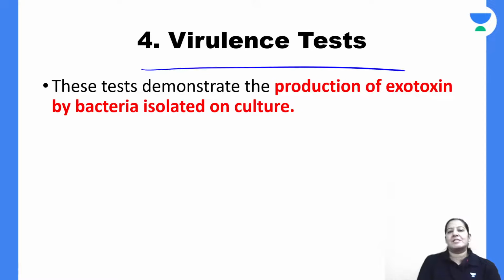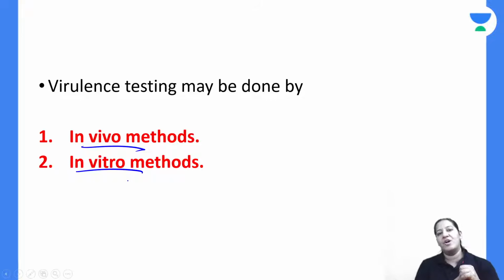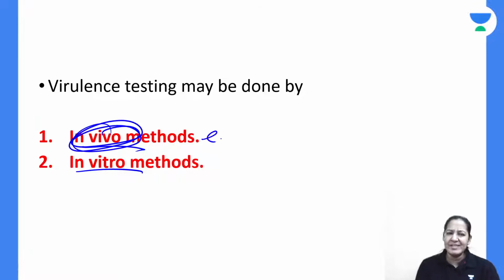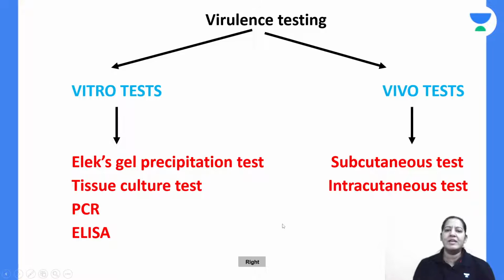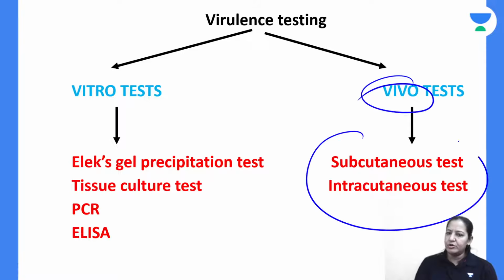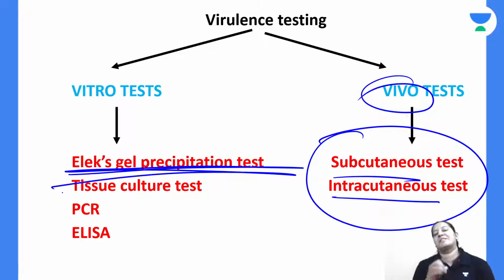Coming on virulence test. For doing virulence test, we will do two tests: in vivo, in vitro. What do you mean by in vivo, in vitro? Now first let me tell you in vivo. In vivo is easy, but in vitro is the most important one for your exams. In vivo you will do on guinea pig, subcutaneous and intracutaneous. But in vitro, the most important is Alex gel precipitation test.